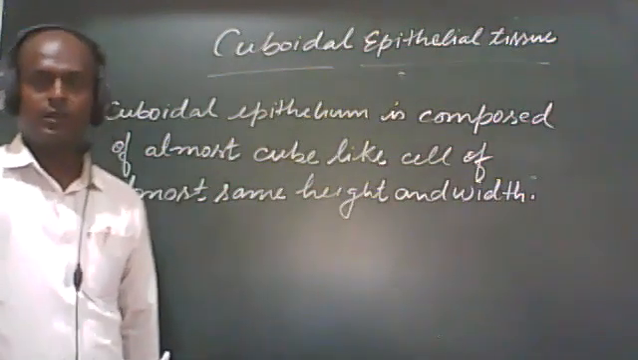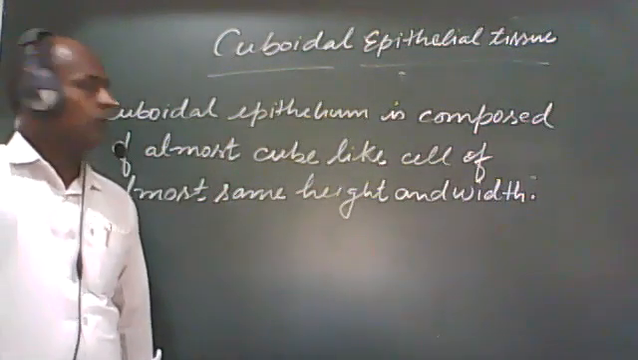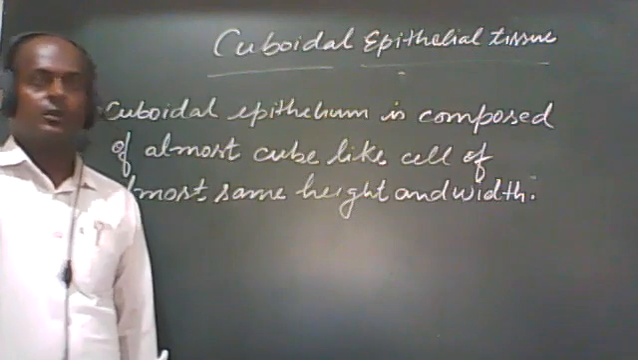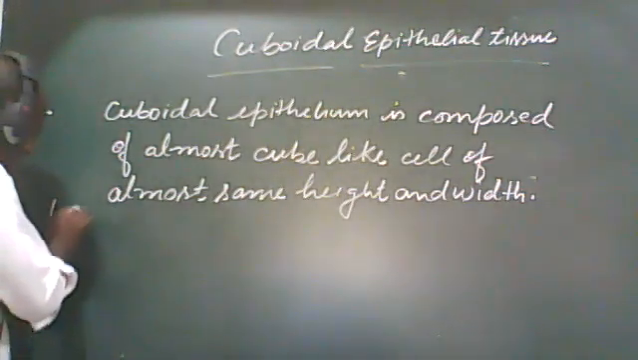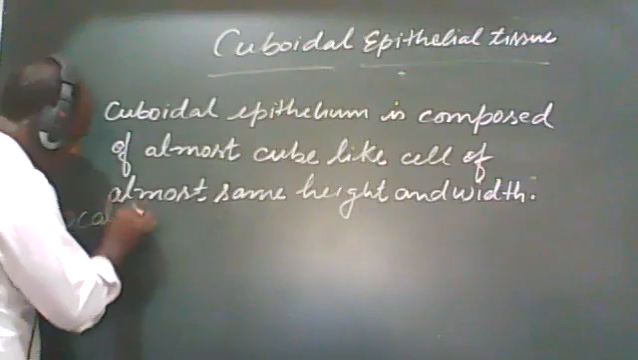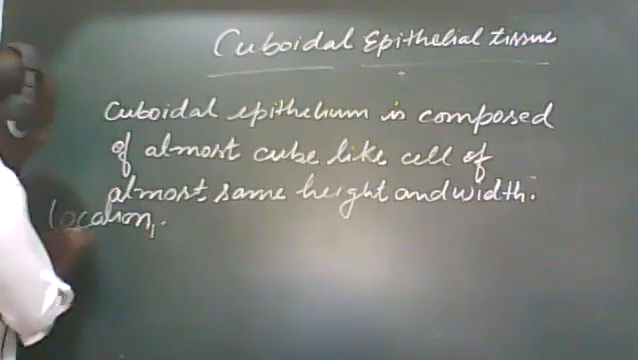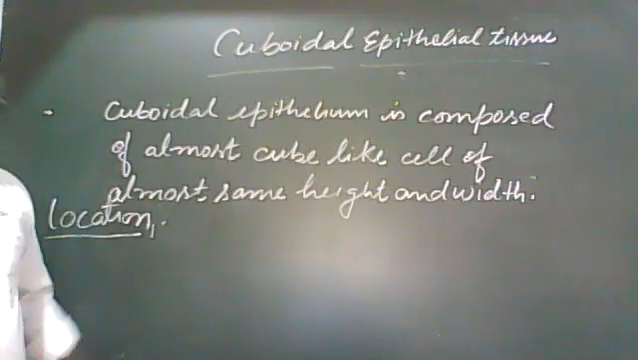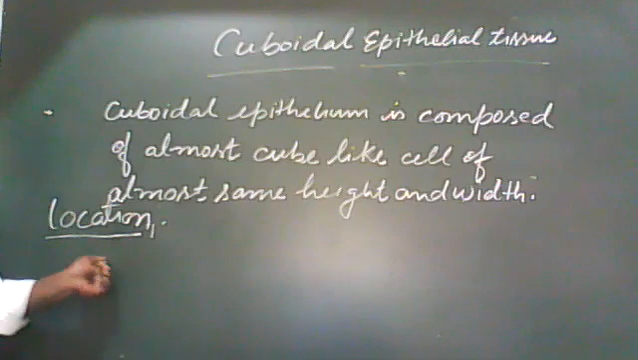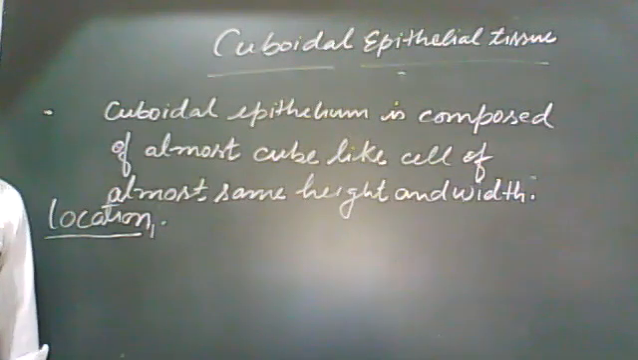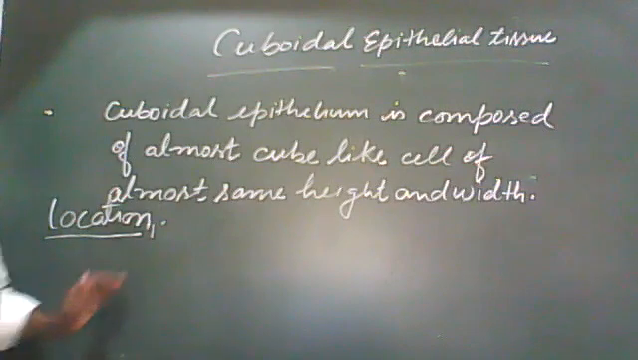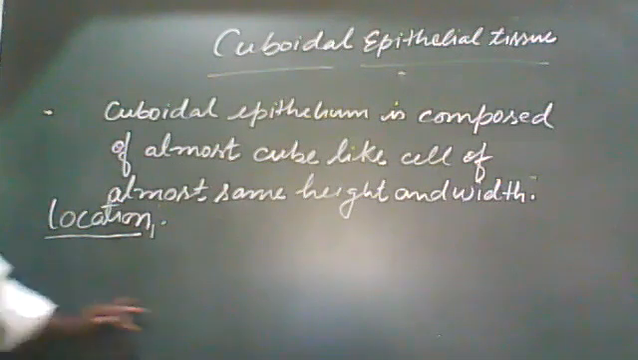in our body, where the cuboidal epithelium is present in our body. We have to discuss the location. Students, if we see the location of this cuboidal epithelium, then it is present in the kidney tubules. Along with the kidney tubules, it is also present in the salivary gland, the ciliary body of the eye, sweat glands, pancreatic duct, etc.